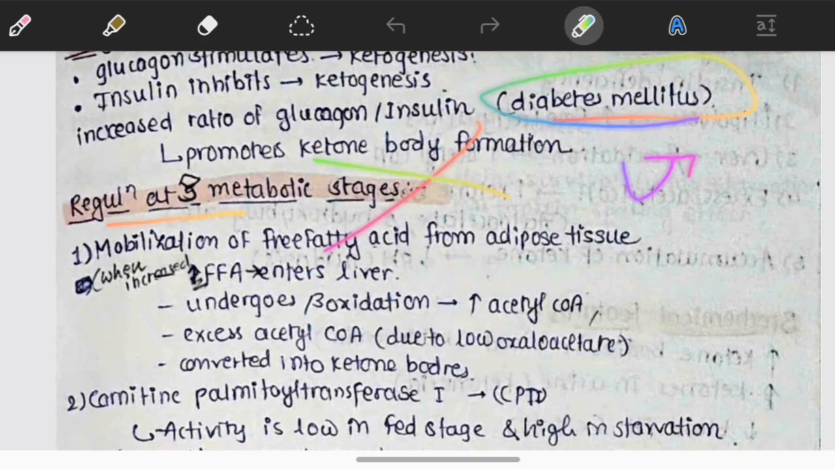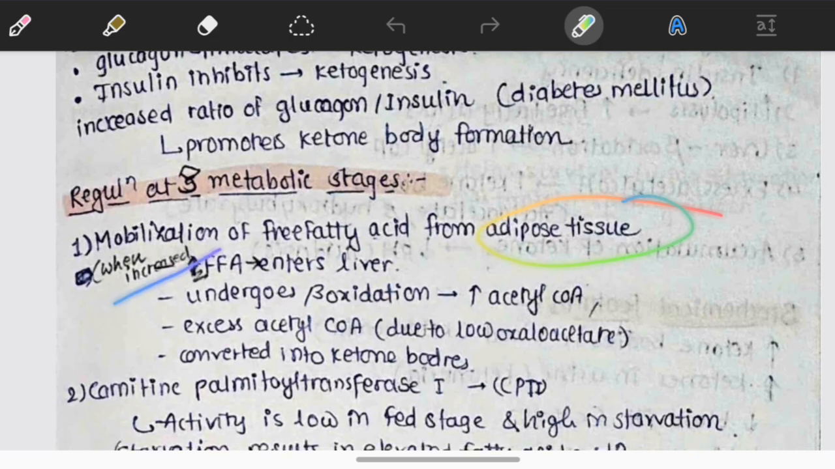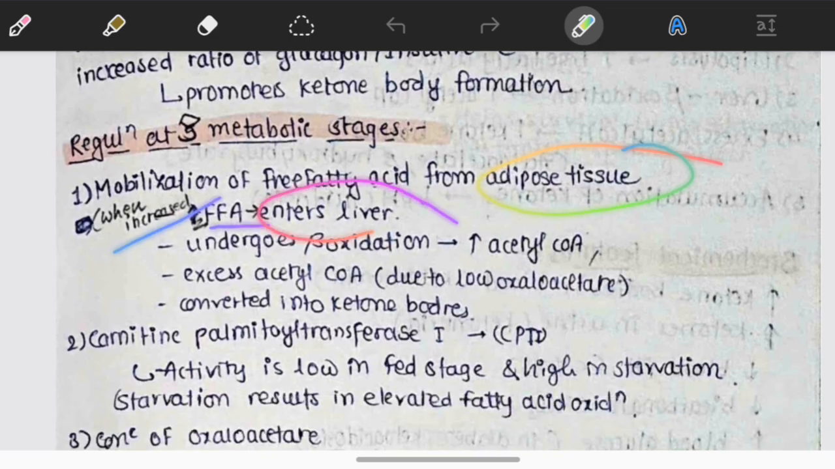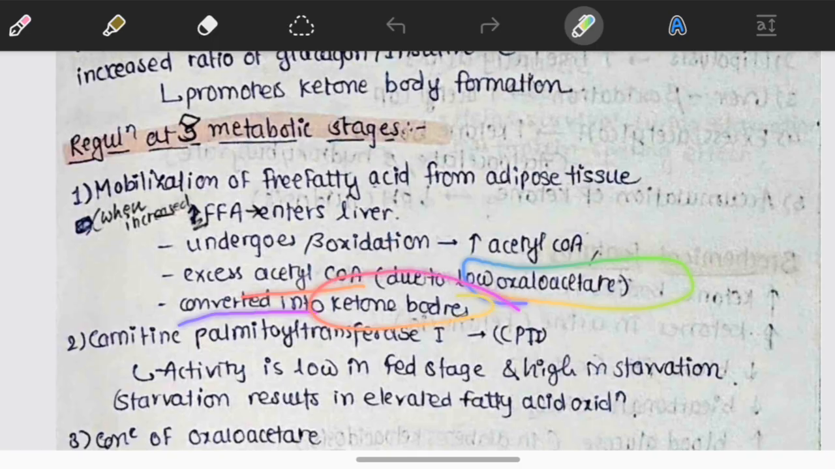Regulation at the 3 metabolic stages. First is mobilization of free fatty acids from the adipose tissue. Here, free fatty acids enter the liver, which undergoes beta oxidation and causes an increase in acetyl-CoA. Excess acetyl-CoA, due to low oxaloacetic acid, is converted into ketone bodies.